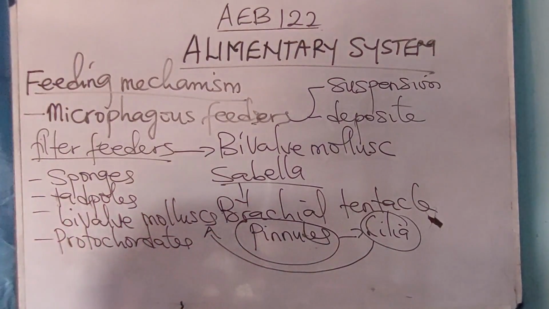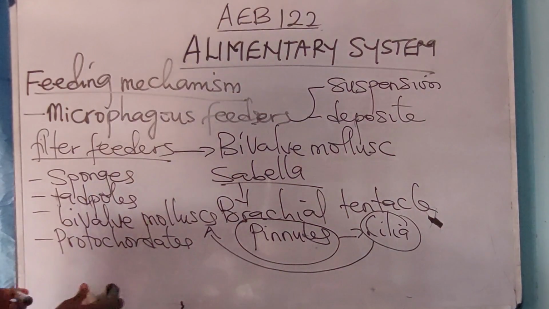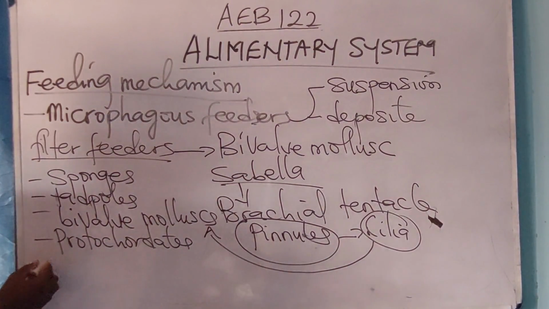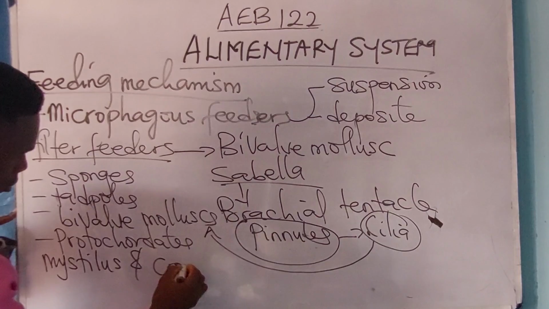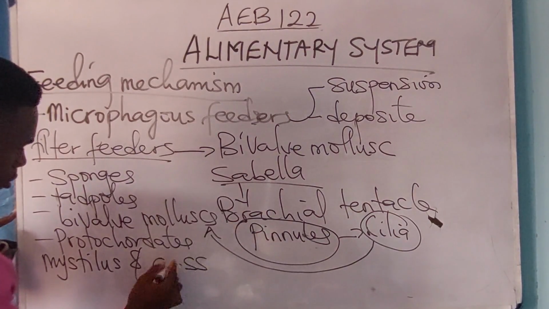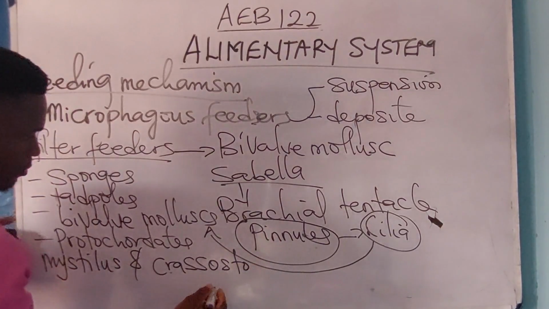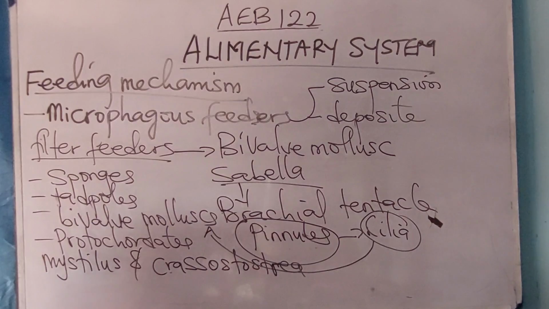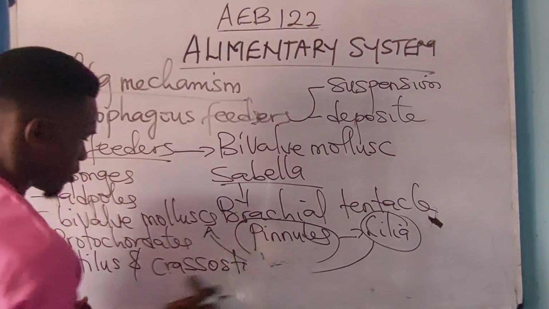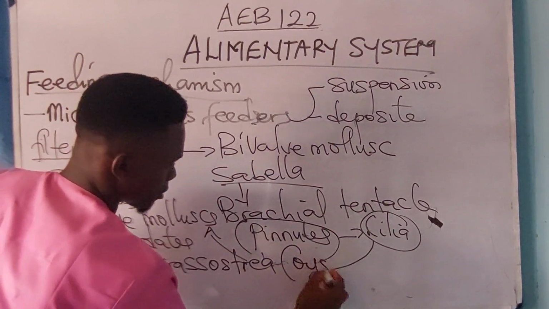Examples of other bivalve mollusks that use cilia for feeding are Mytilus and Crassostrea, and this is an oyster.